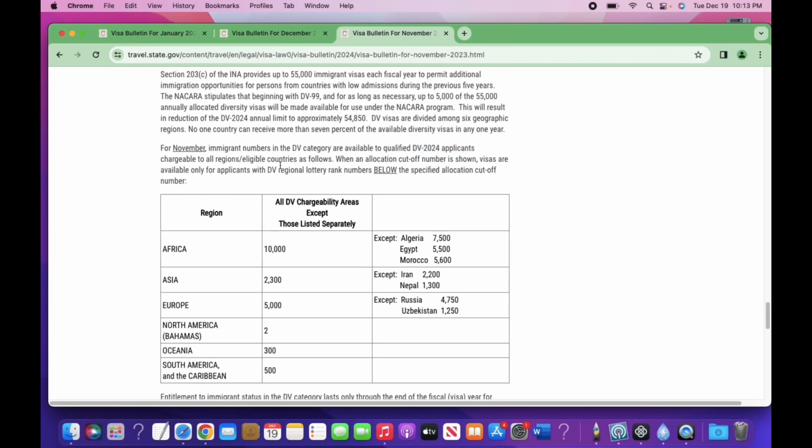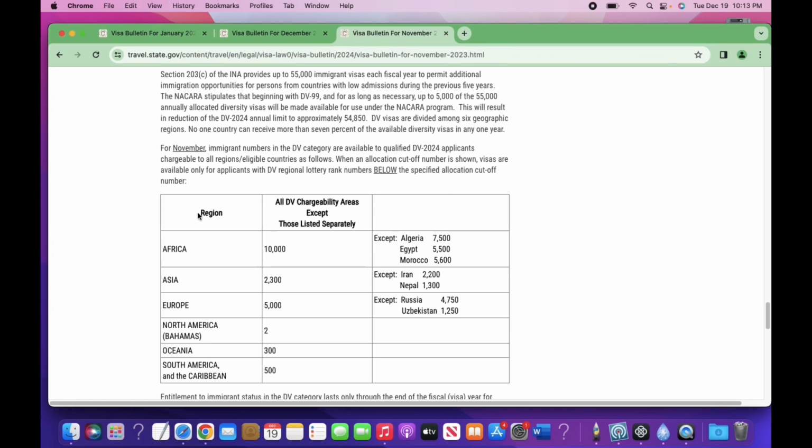So these are the cutoff numbers, and if your number is below the cutoff number, then your visa is available, and that is when you receive your interview letter. Are we together up to that point?